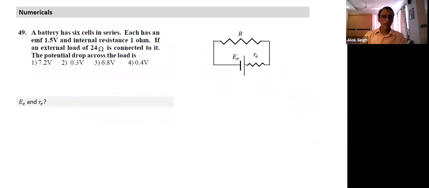Okay, let's try this one. So what we have done is not much that is new, and that's how most of atomic physics is. Theory points are limited, more is application. Let's try and solve this question, all of you. So they're all connected in series. All of you read the question?